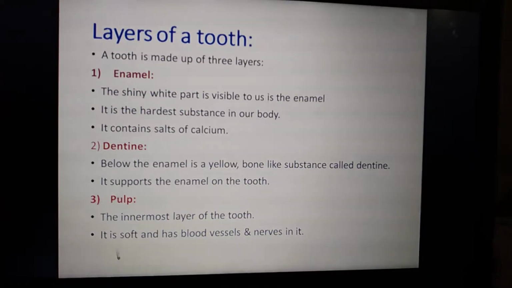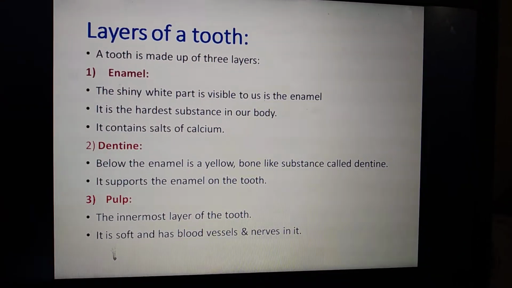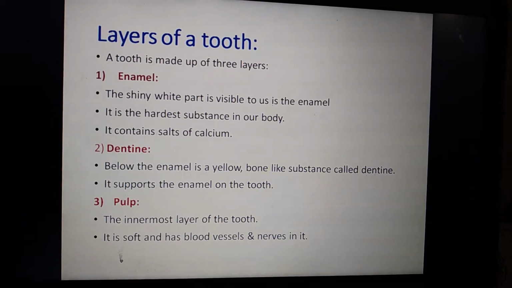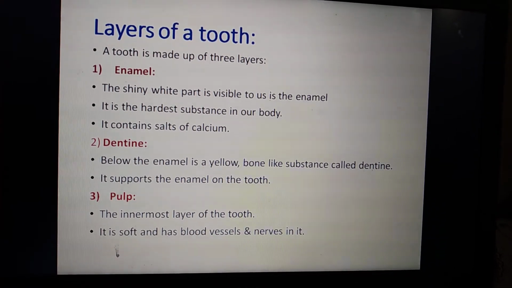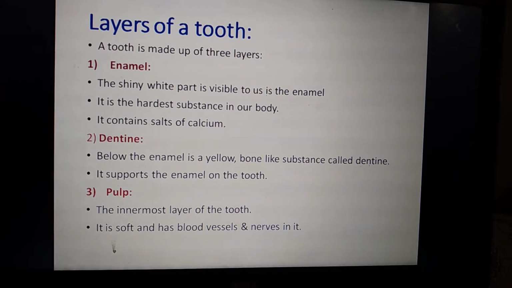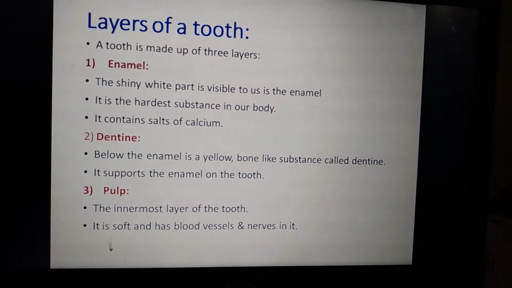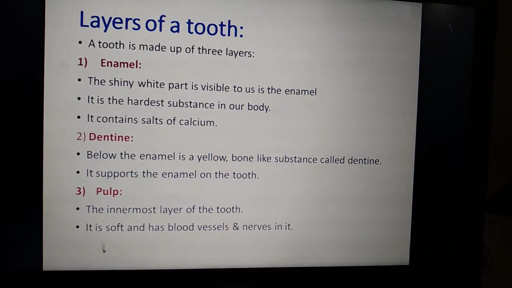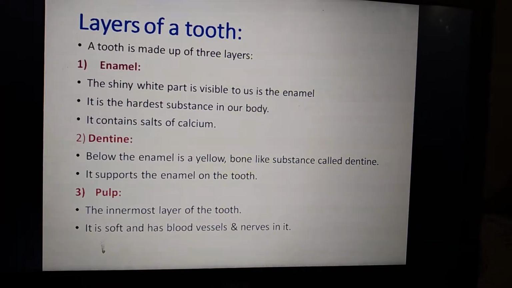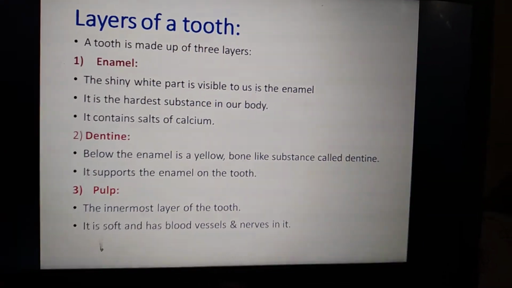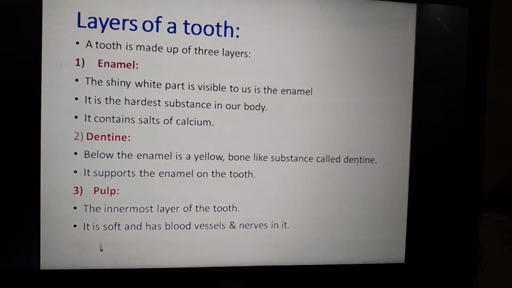And the second part is the dentine. Here you can see where the dentine is present. It is present below the enamel. It is yellow in color. The white shiny part is there, right? Below that enamel, the yellow colored part is there. That is called the dentine.